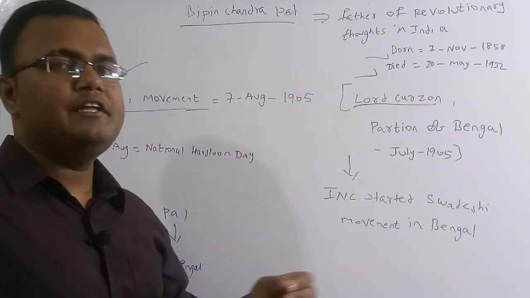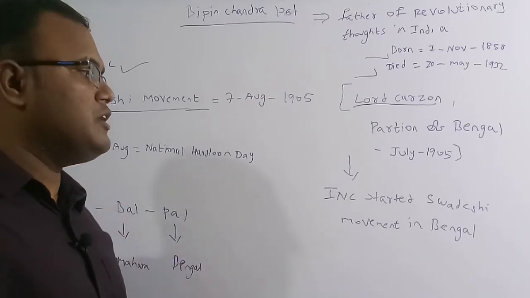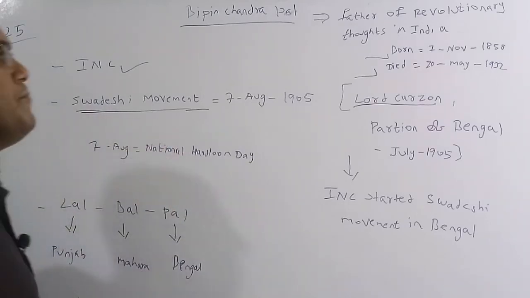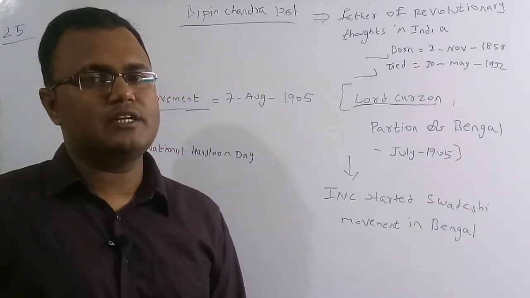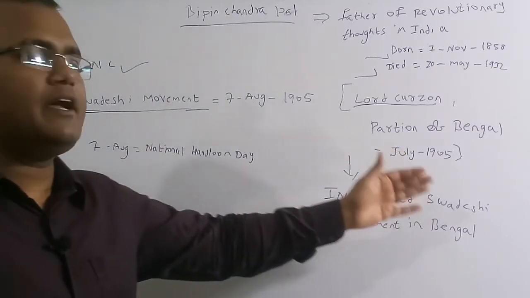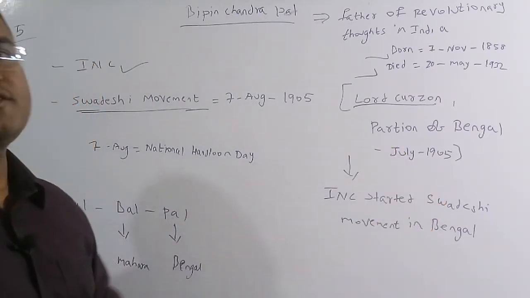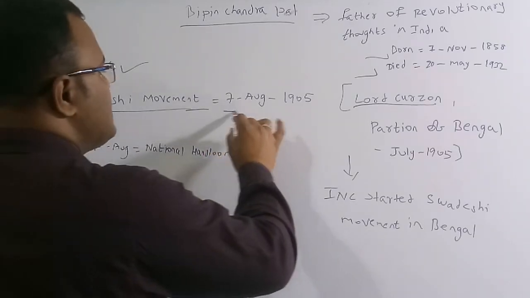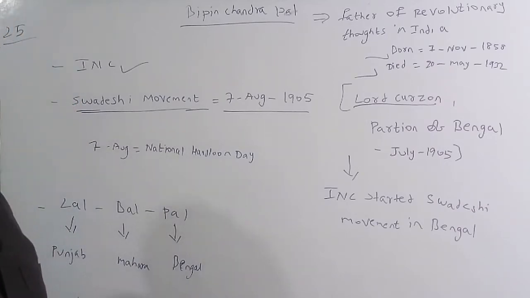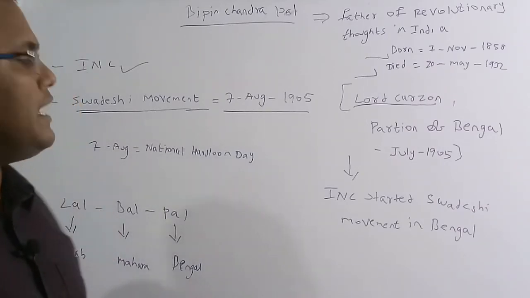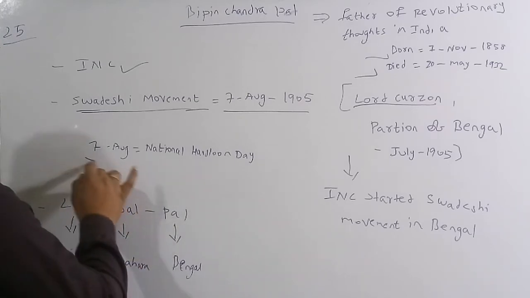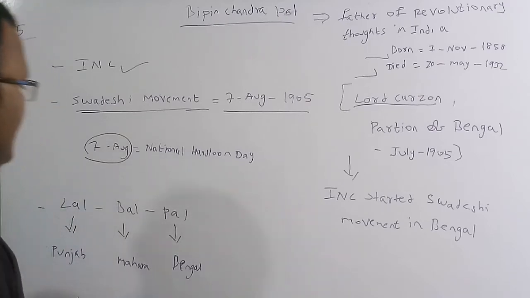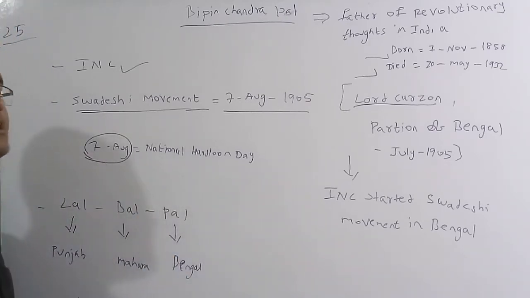Swadeshi movement means we need to boycott all foreign goods and only use Indian made products. Because Lord Curzon partitioned Bengal in July 1905, the Indian National Congress started the Swadeshi movement on 7th August 1905. Every year the 7th August is celebrated as National Handloom Day.